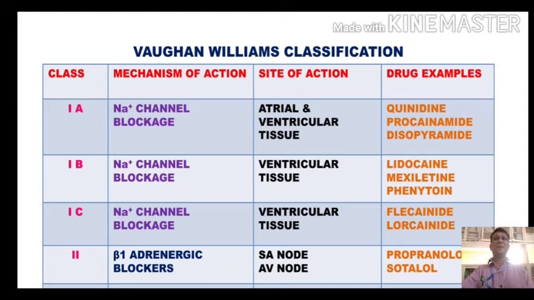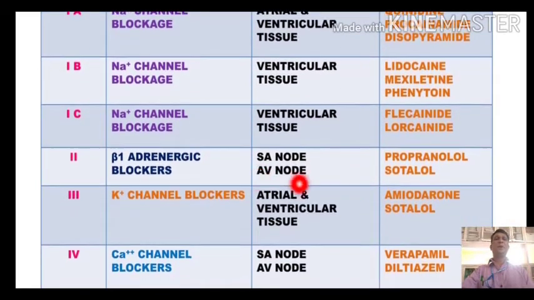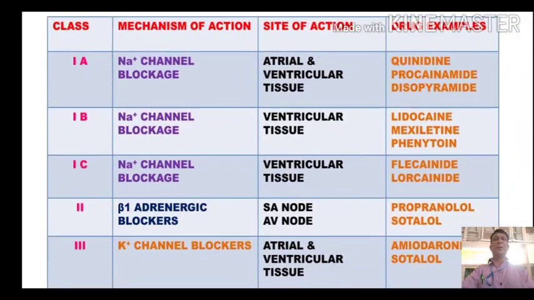So the major site of action includes the atrial and the ventricular tissues with some nodes like SA node and the AV node located in the heart chamber. In the myocardial cells, there is the blockage of various ions on which the various antiarrhythmic drugs are classified.